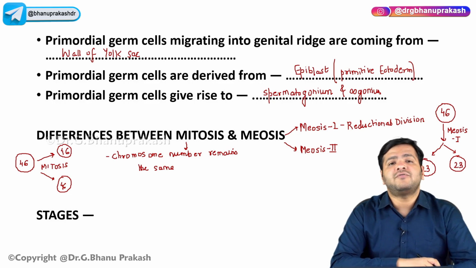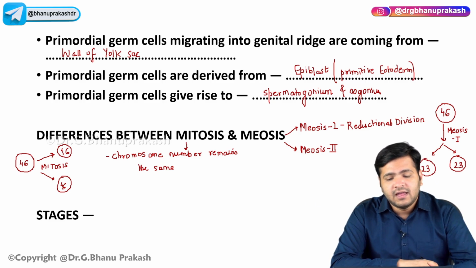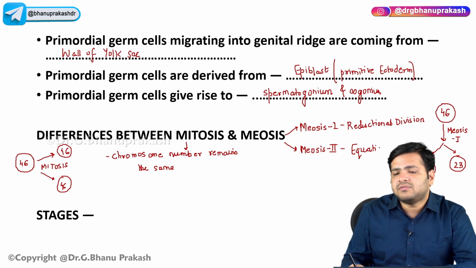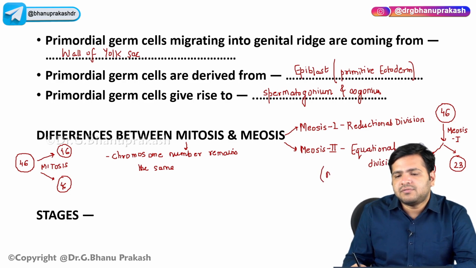So the number of chromosomes is reduced to half. That is why meiosis 1 is also called the reductional division. Apart from that, meiosis 2 is an equational division just like mitosis.